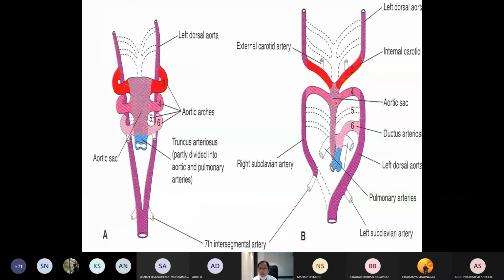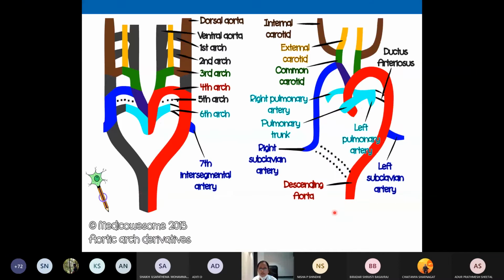This is the aortic sac. What you are seeing are the right and the left limb of the aortic sac. These are the right and the left dorsal aorta. Here they will fuse and form a single dorsal aorta. So this is the total pattern: 6 pairs of arches.